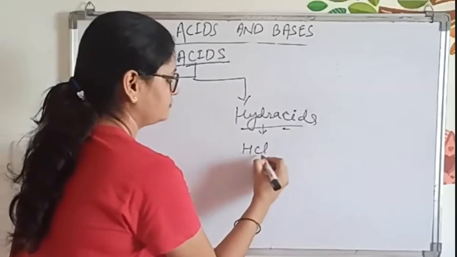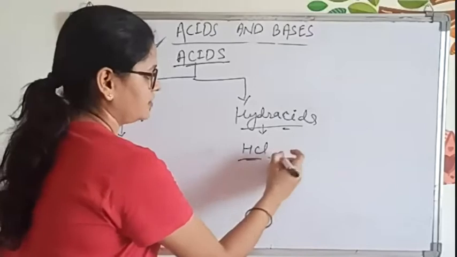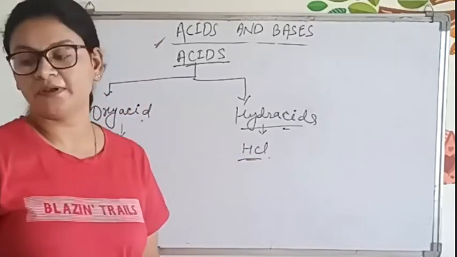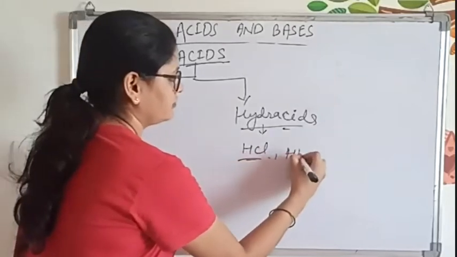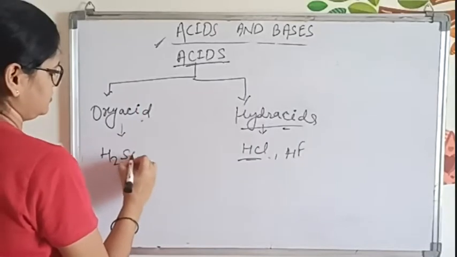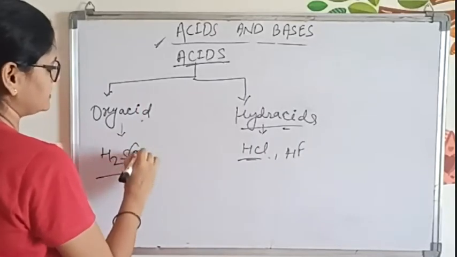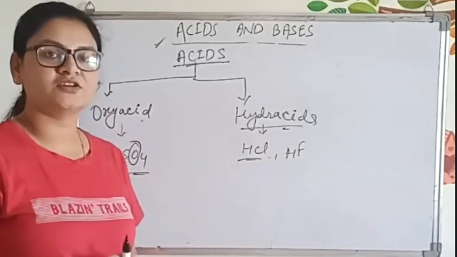HCl. HF. H2SO4 will be for oxyacids, because oxygen is there. We cannot keep it in hydroacids. Understood? Any doubt?